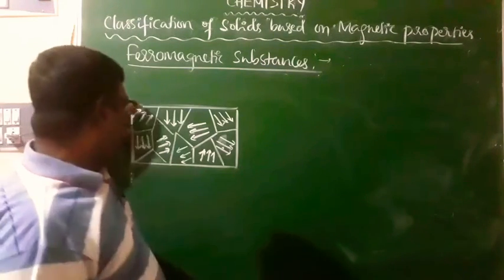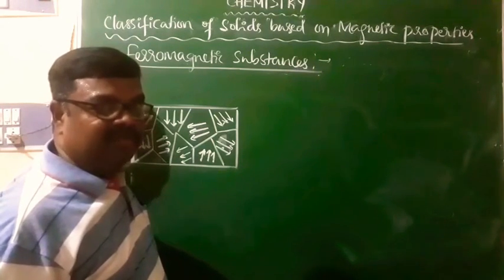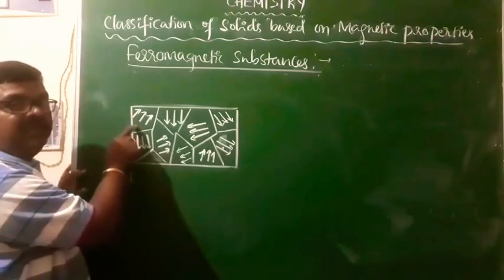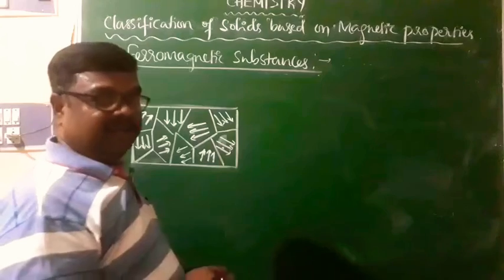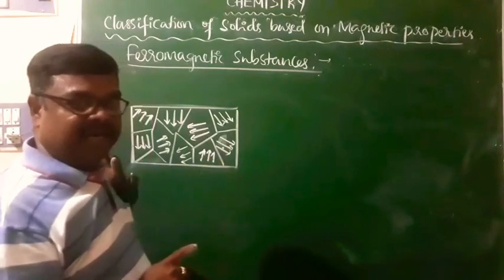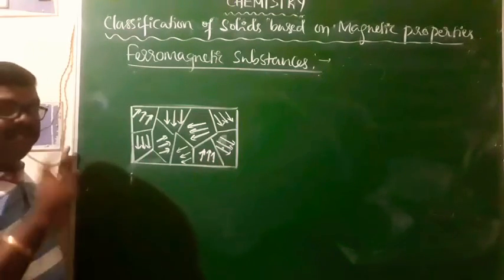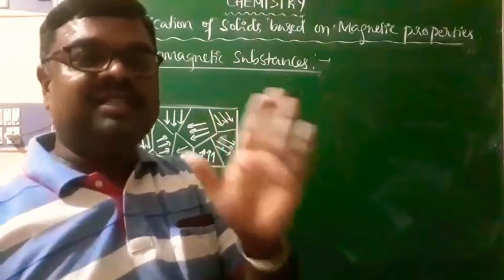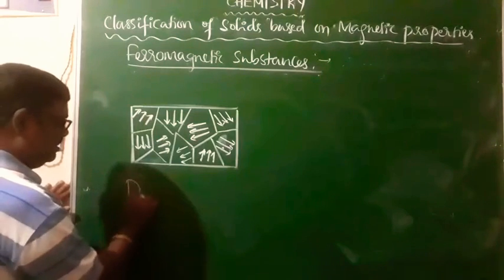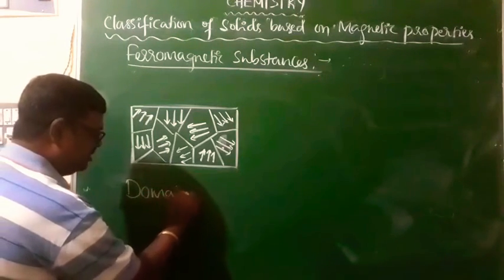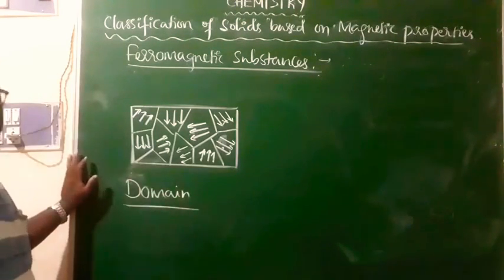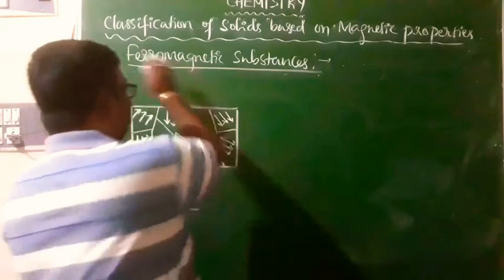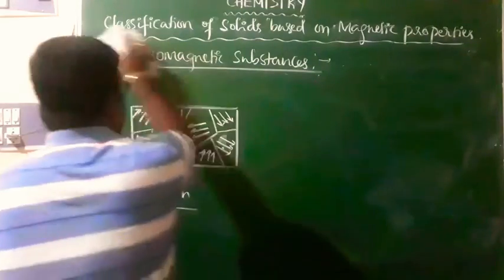But within the group, if you take one group, all atoms will have their magnetic dipoles in one direction. Such a group of atoms with their magnetic dipoles in one direction is called a domain.